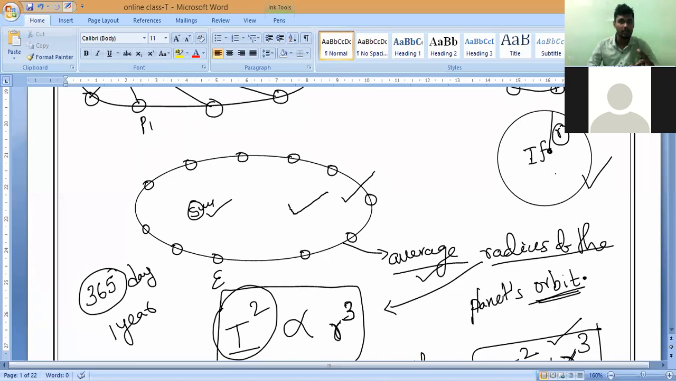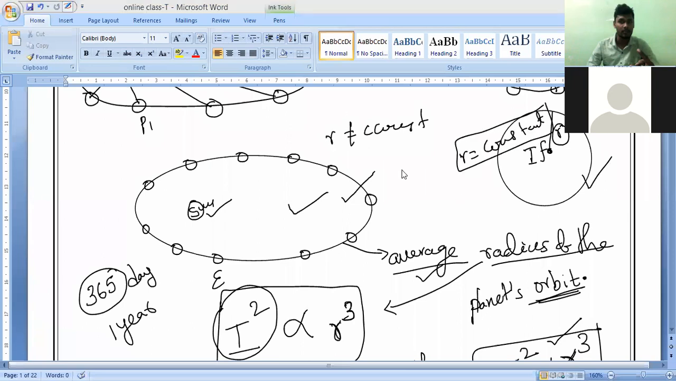As we know, planetary motion is in elliptical shape, not circular. But draw both shapes and write here: in the ellipse the radius is not constant always, but here in the circle R is constant always. Is it okay, everybody? Here R is not constant and here R is constant. Are you clear?